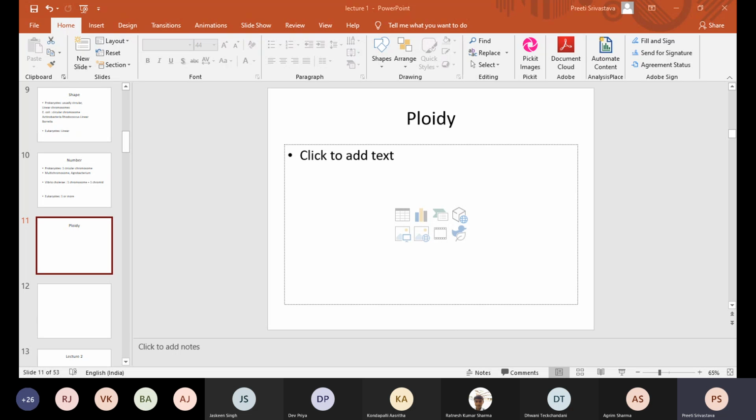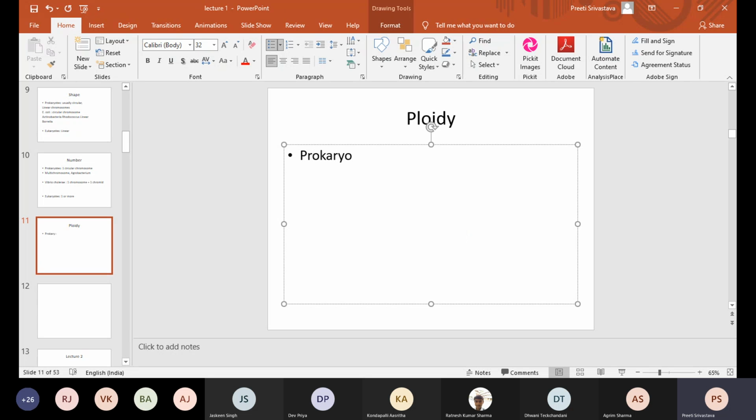On the other hand, ploidy means you have one chromosome which is present in one copy, which is haploidy, or in two copies, which is diploidy, or in multiple copies, which is polyploidy. So what about ploidy in prokaryotes, class? Is it haploid, diploid, or polyploid? Usually haploid, but in some stages can be diploid.